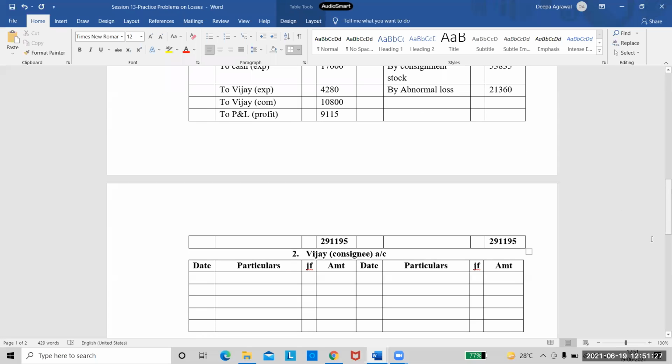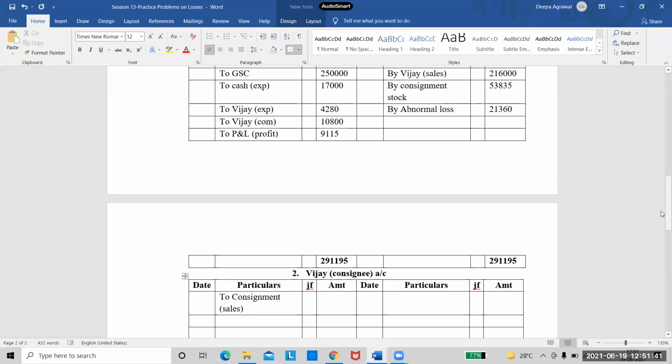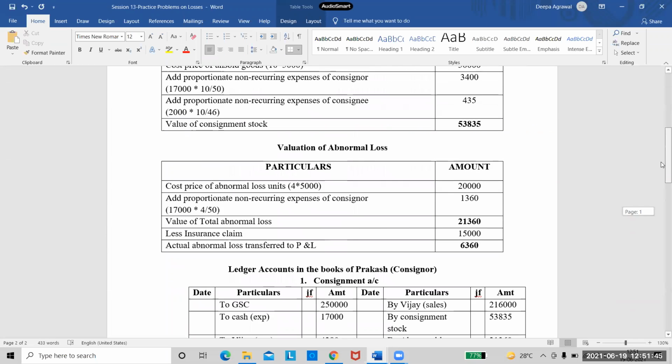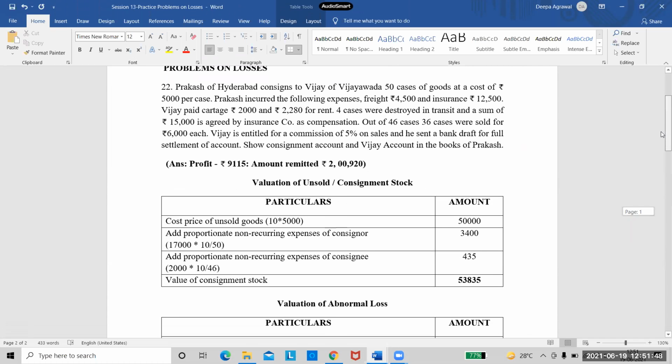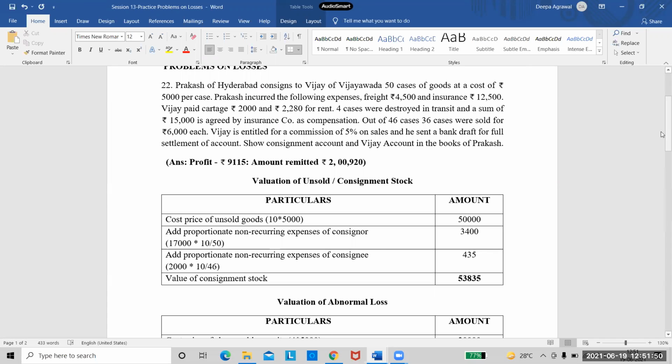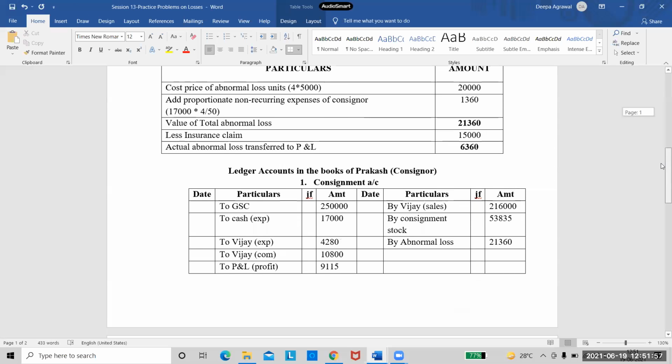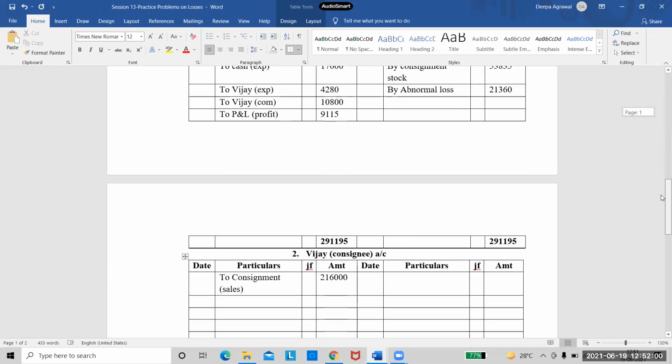Now quickly we will transfer the entries to our consignee's account. So to consignment for our sales. Do we have advance in the problem? Anyone remembers? Or otherwise we'll check the question. See, there's no advance given. He only said that he settled the account through the bank draft. The advance is not there. Directly we'll have to take the settlement of accounts through bank draft.